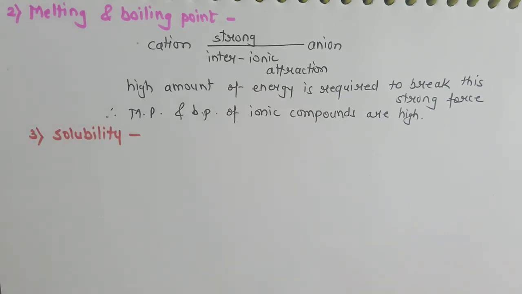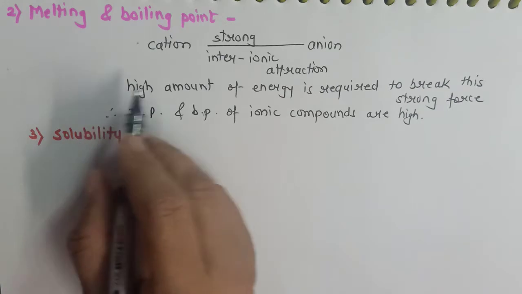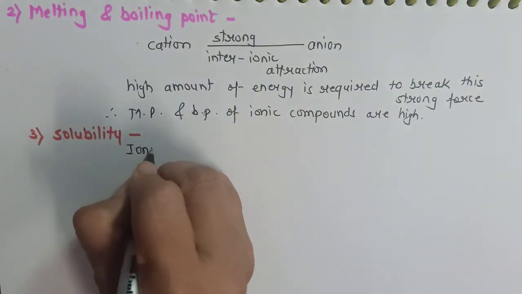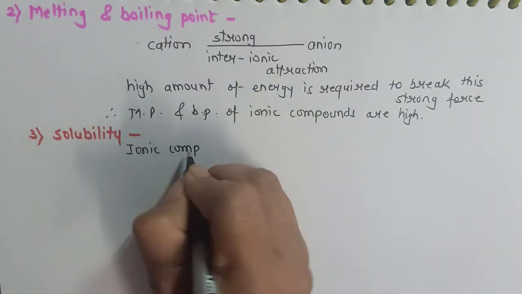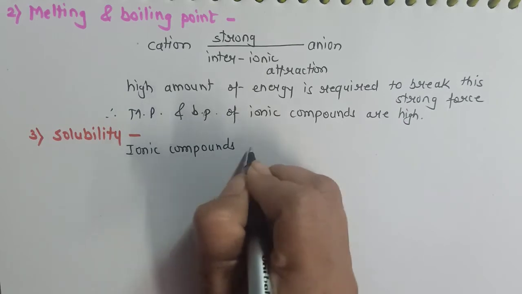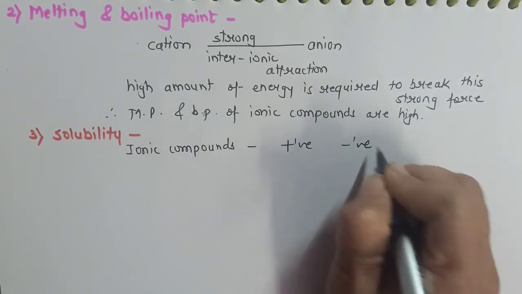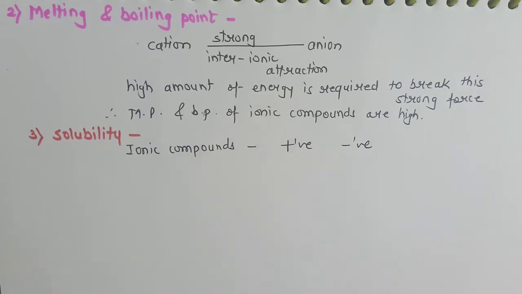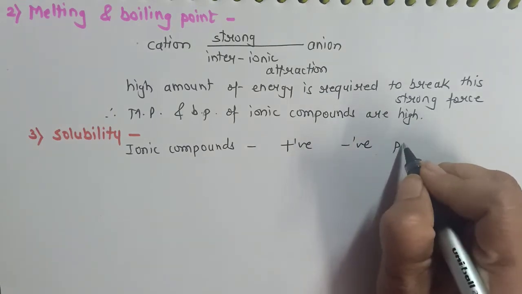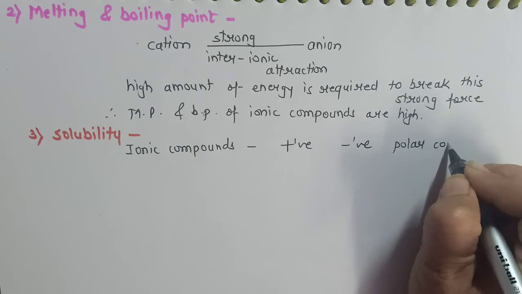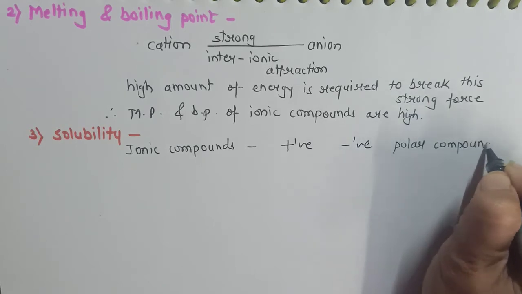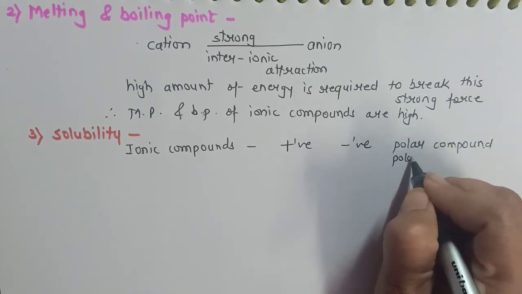Now the next part, solubility, is something really interesting. We have seen the ionic compounds. The charges exist, positive charge and negative charge. Wherever the compound contains charges, it is called a polar compound. Here I will call it a polar solute.